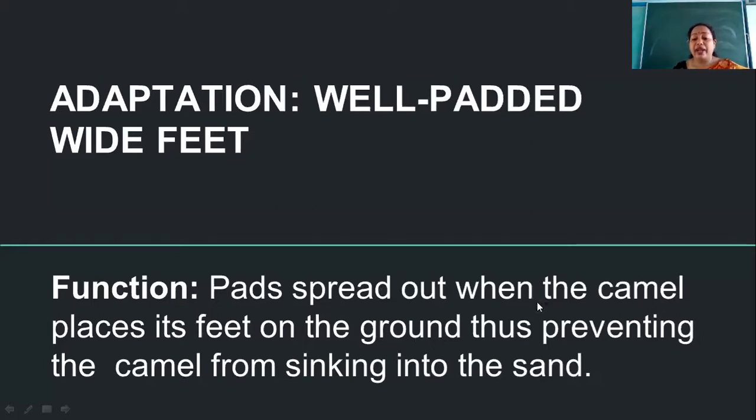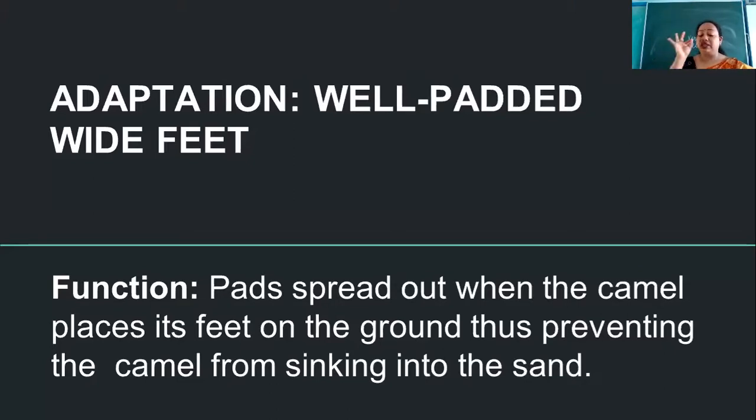The pads spread out when the camel places its feet on the ground, and thus prevent the camel from sinking in the sand. If you have ever experienced, when we keep our foot on the sand, what happens? It sinks, it moves downwards. So just imagine when this camel is continuously moving in an area where there is only sand all around, definitely there is a chance that the camel's leg may sink into the sand.